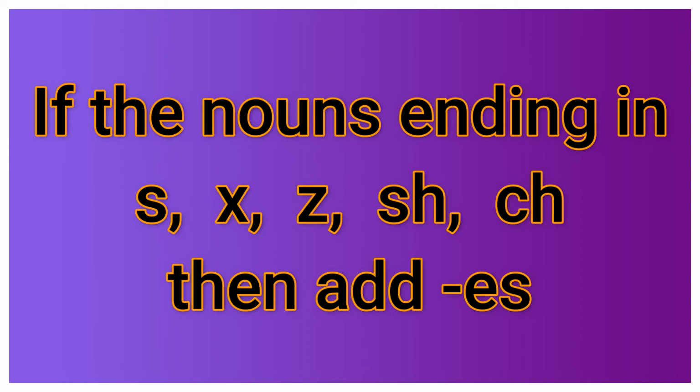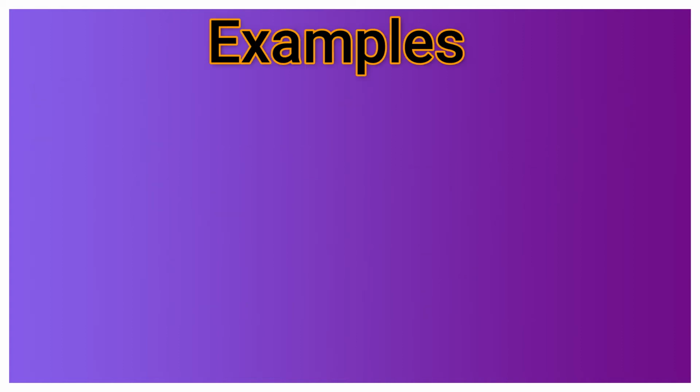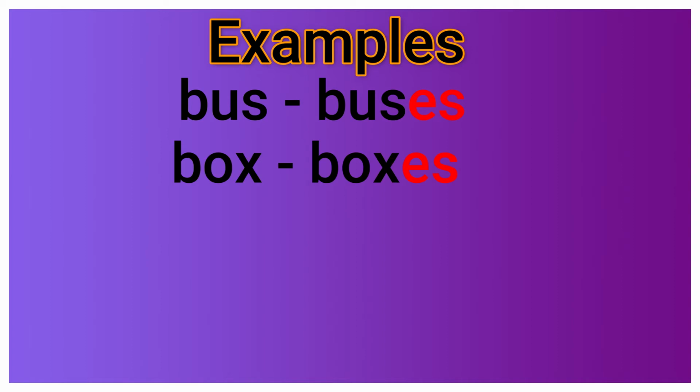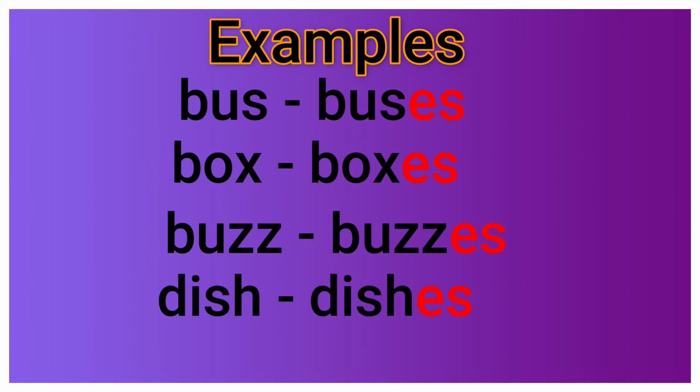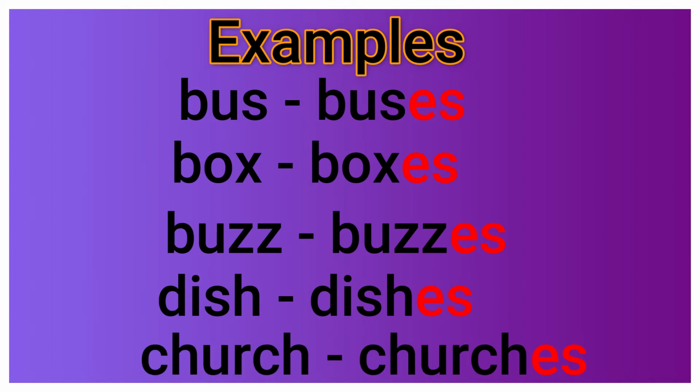As for example, bus, buses. Box, boxes. Buzz, buzzes. Dish, dishes. Church, churches.